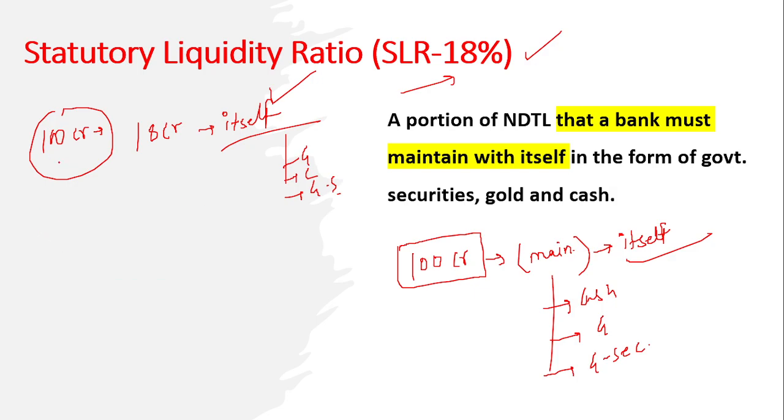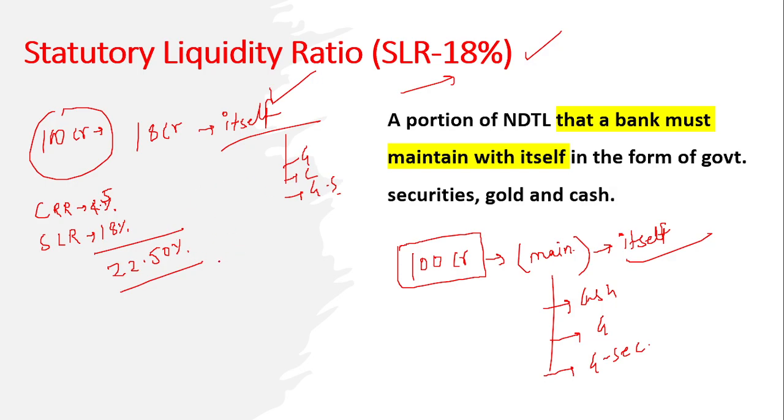So guys, see, now you have two tools. First one is CRR, that is 4.5%, that the bank has to maintain as deposit with RBI. Another one is SLR, which is 18%. So the bank has to maintain this one as well. If you add them, it is 22.50%, right?